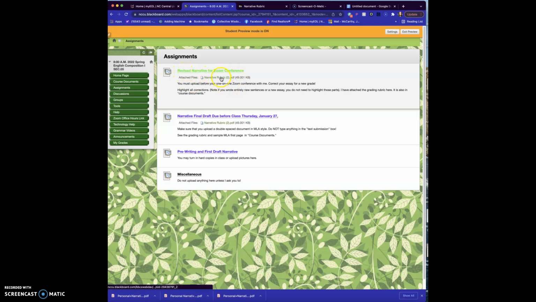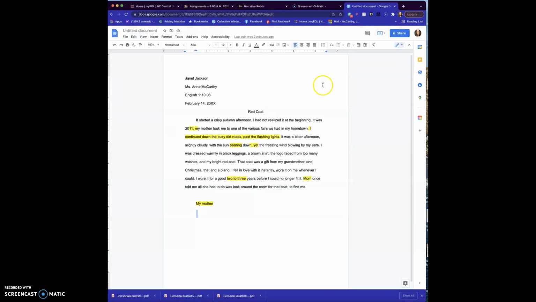I have posted this rubric all over the place so that you can see it. When you come to the conference, so you must do it before the conference, you have signed up in Zoom for your conference. You've signed up for your conference, and you will meet me there, and I am going to have your old paper and your new paper side by side. And what you are going to do is you have all of these things highlighted, and you are going to tell me everything that you corrected as you go.